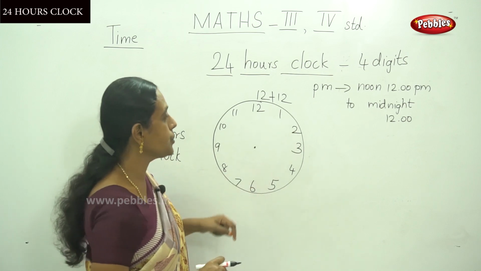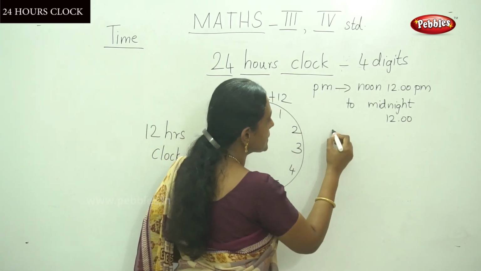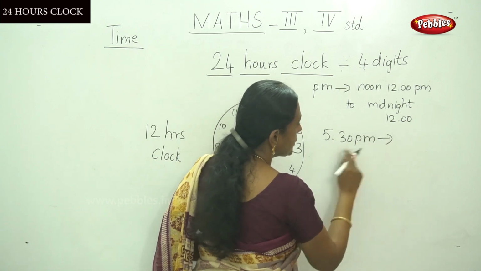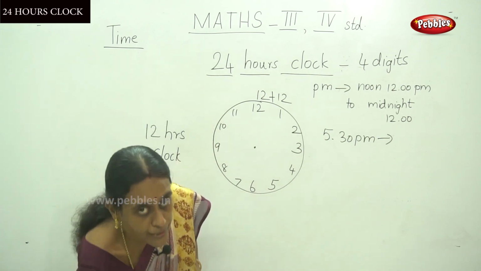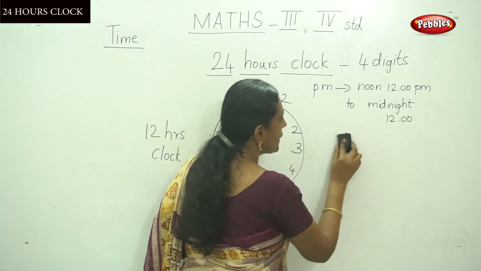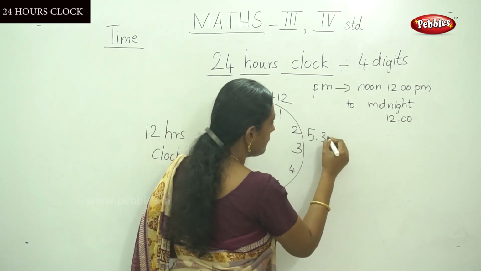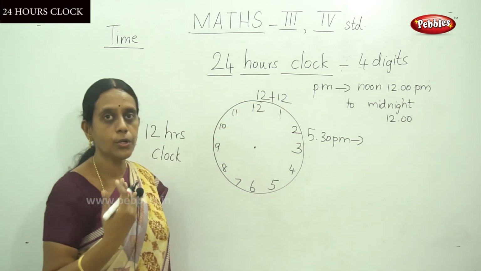You are going to write 17. I am going to show with an example. This is a time of 5:30 p.m. It should be written as for 24 hours. That is called railway time. So now it's 5:30 p.m. It will change into 24 hours.